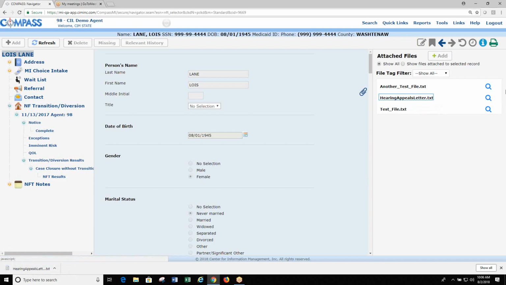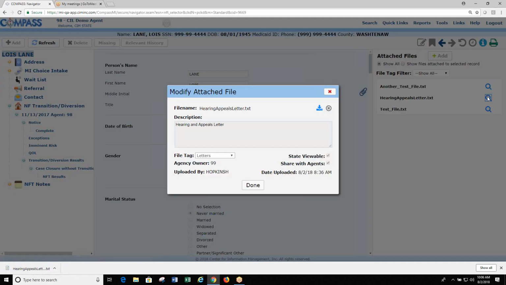Then the spyglasses mean that they're view only to you. If you click on that, you'll see the file name, and there's another way to download it. It says it's the hearing and appeals letter, and the file tag they attached was letters. This was attached by Agent 99, so that would be the agency number we usually have with all the agencies, and the user that uploaded it is listed here. And this is where they check that it's viewable, as well as that they can share with other agencies.